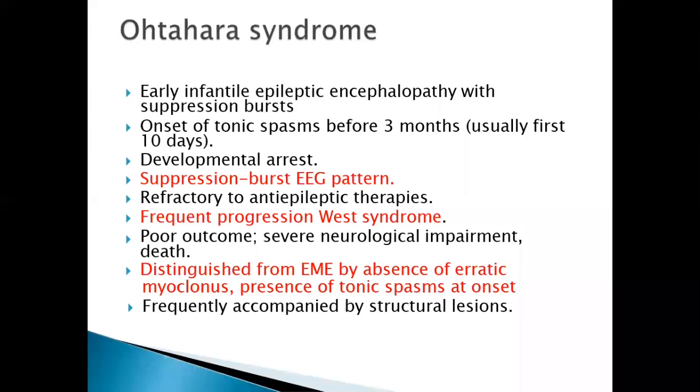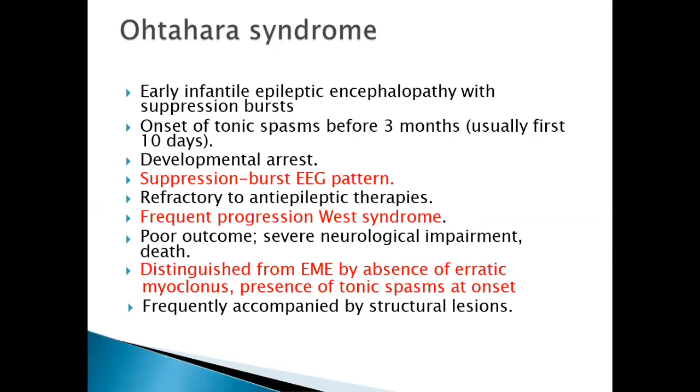Think of Ohtahara syndrome. You need to understand this is very important, because during the natural course of the disease, Ohtahara syndrome patients progress to West syndrome, and West syndrome patients progress to Lennox-Gastaut. So Ohtahara syndrome, West syndrome, and Lennox-Gastaut is the natural course of this disease. Identifying Ohtahara syndrome early, during the first 3 months, is very important so that we can give the prognosis to the patient and adequately treat this patient.